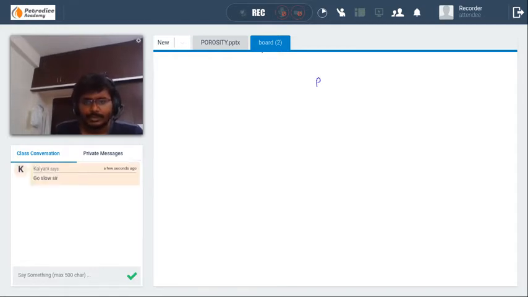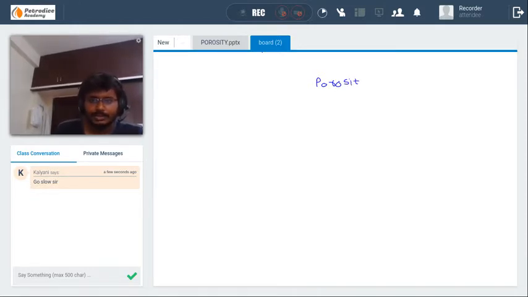Okay. What is porosity? I'll be going very slow from now. I think the maximum number of students have already done the conversions, right? It is very important. The unit conversions are very important. Okay. What is porosity? If you take a sponge, even though the sponge is a solid part, it can store water inside it. The ability of the sponge to store water inside it is called porosity.